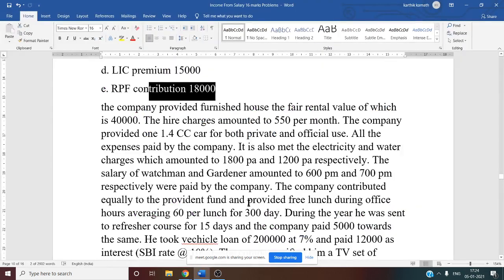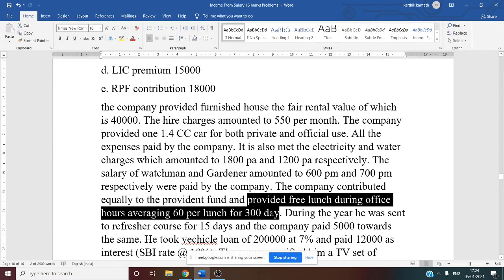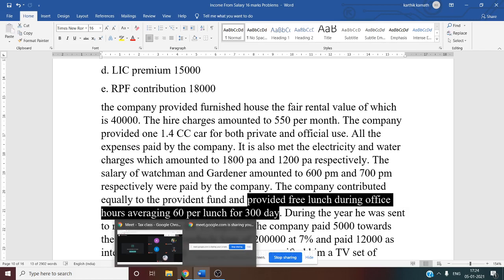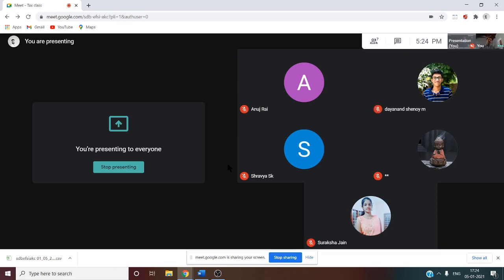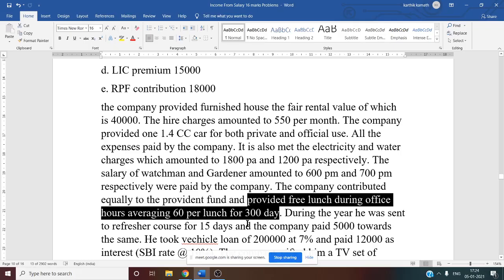Now next thing, provided free lunch. Free lunch is given during the office hour, averaging 60 per lunch for 300 days. What is the exemptable amount for lunch? 50 rupees per day. That is correct, so 50 rupees we have to deduct from the actual amount. The actual amount given here is 60 rupees. 60 minus 50, you will get 10. So 10 into the number of days, 300 days, and you will get the taxable lunch provided during the office hour.